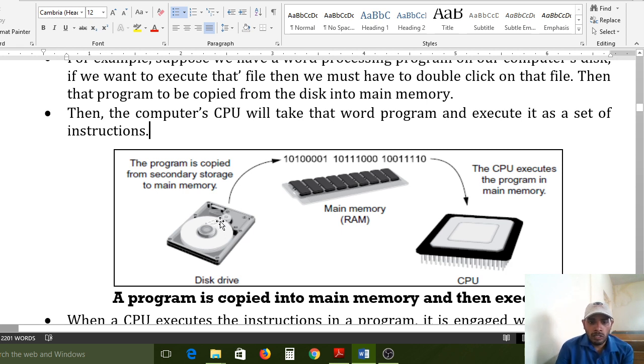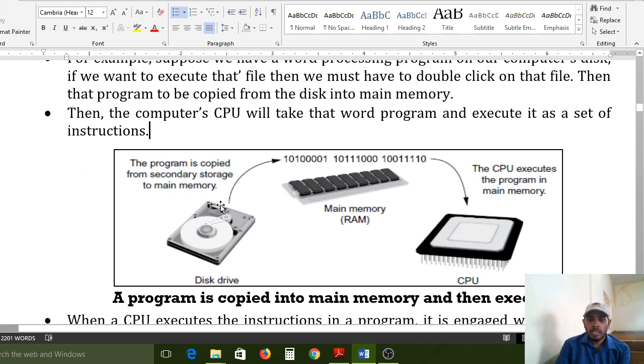You double click on that file, immediately that file is copied into RAM memory. After that, RAM memory is read line by line, and each and every line will transfer to the CPU. CPU can read and execute that instruction line by line. That cycle is processing every time for each and every line.